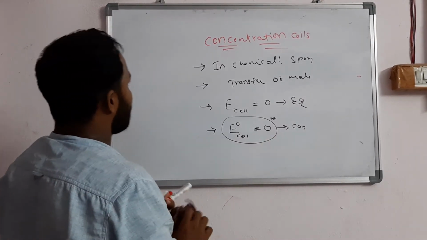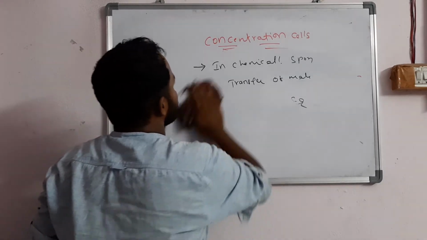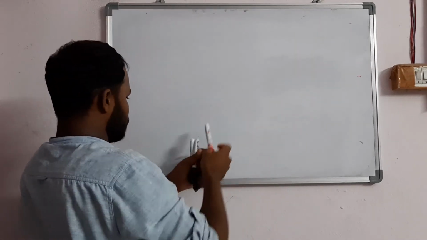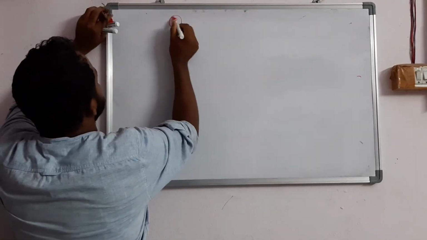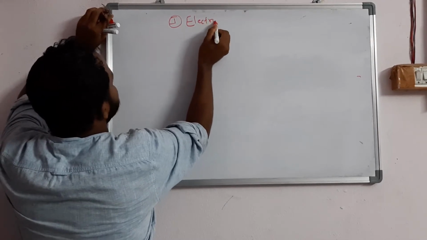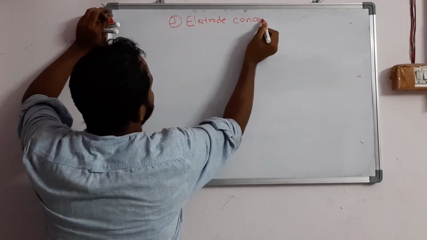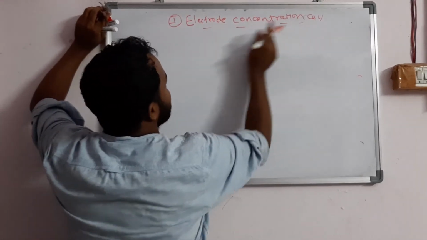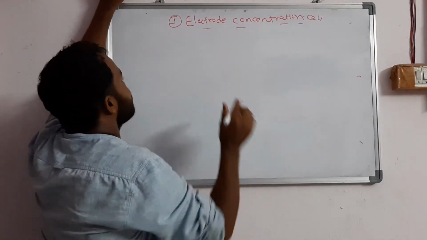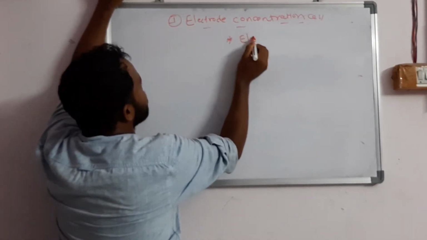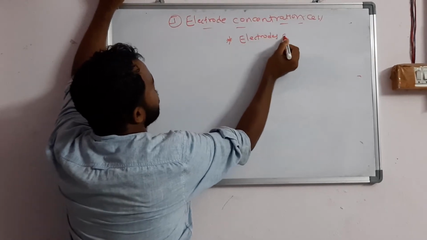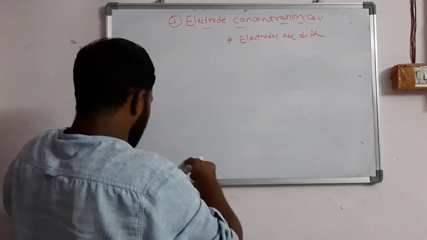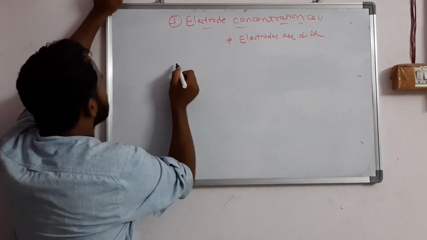First we will discuss the electrode concentration cells. The first type is electrode concentration cells. You just remember only one point: in electrode concentration cells, the electrodes are different. You should take different electrodes. For this I am going to write one cell reaction.